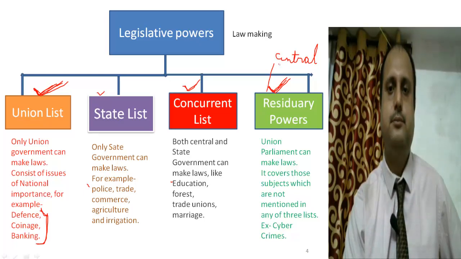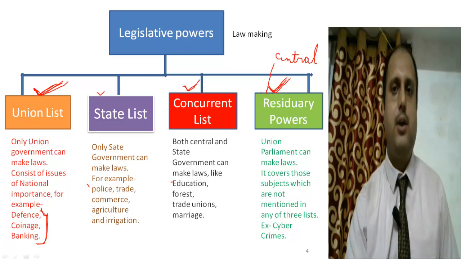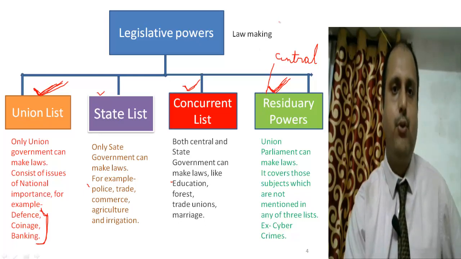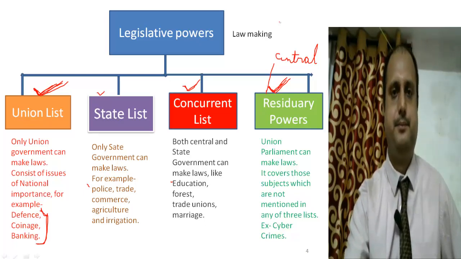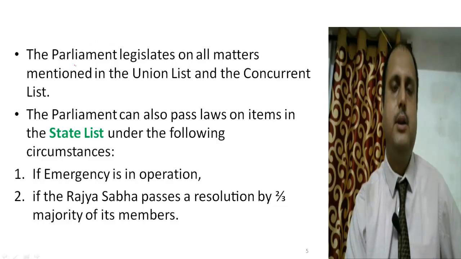So it needs the approval of the central government. Only the central government is responsible for making laws over the residuary powers. I hope it is clear to everyone: the four categories of legislative powers are the Union list, the state list, the concurrent list, and lastly the residuary powers. Even if there is a conflict over the concurrent list, it is the central law which will prevail.